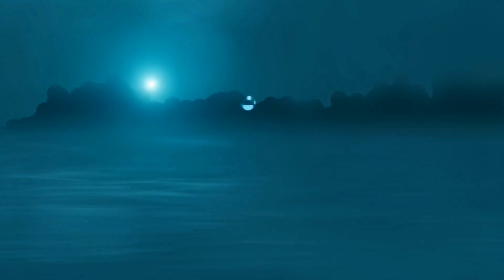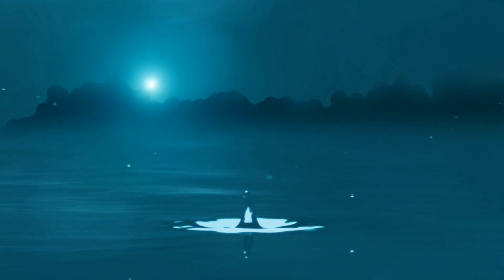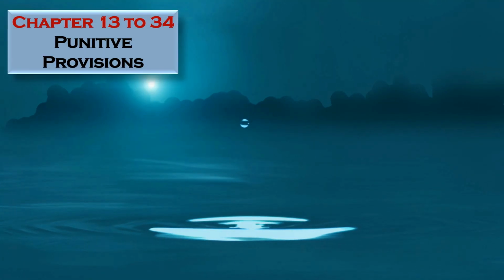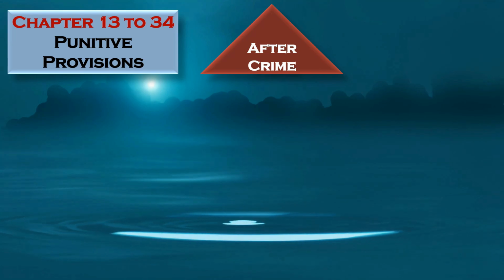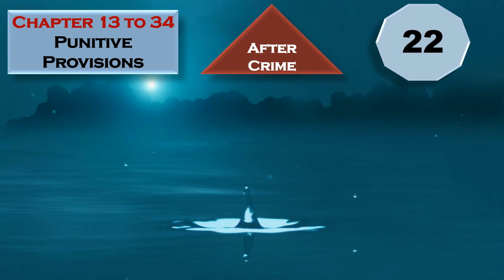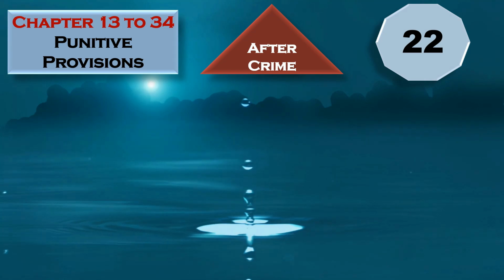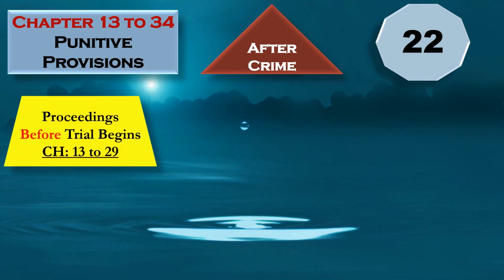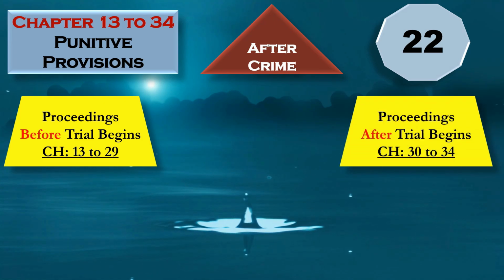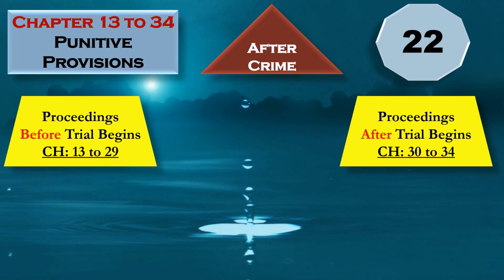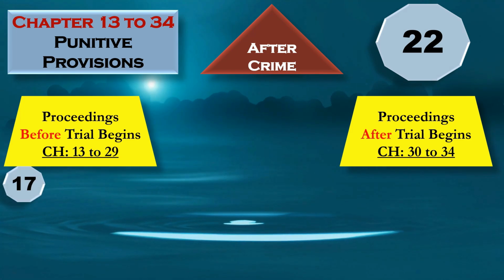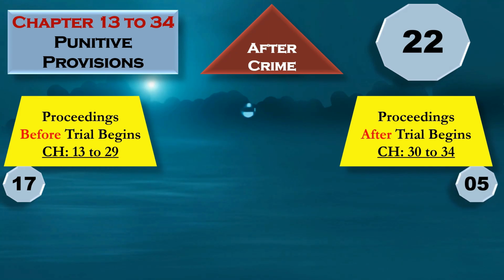Now let's come to the second part of Nagarik Suraksha Law, which is Punitive Provisions. It is given under chapter 13 to 34. These are after the crime has happened. It has 22 chapters which are further divided into 2 parts for easy learning and understanding. The first part is proceedings before trial begins, which is chapter 13 to 29, and proceedings after trial begins, which are given under chapter 30 to 34. Proceedings before trial begins has 17 chapters, and the second part, proceedings after trial begins, has 5 chapters.